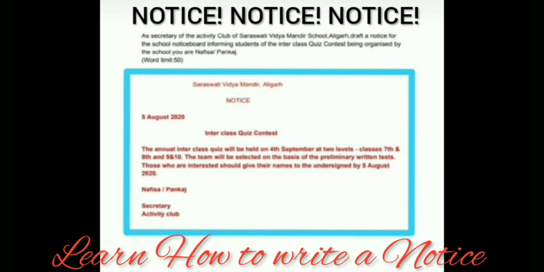Again, give the gap, then write down the name. Girls will write Nafisa and boys will write Pankaj. Then Secretary, Activity Club. This is the designation. So students, I think you have got how to write a notice.